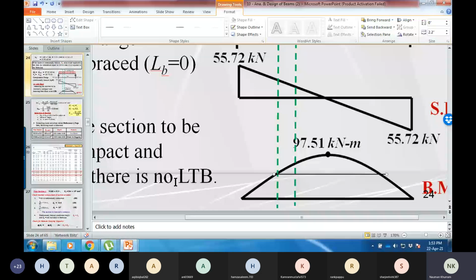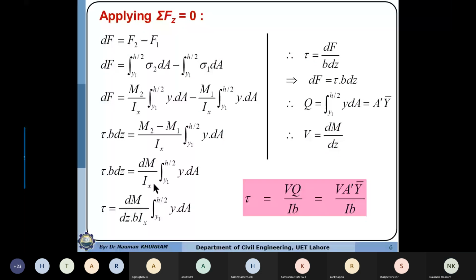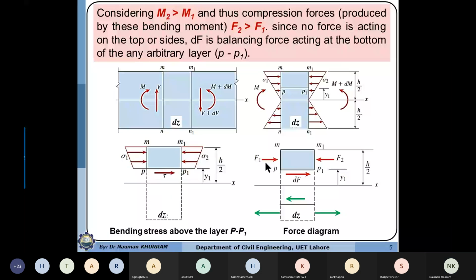So it means that if M2 and M1 are the same, this parameter will be 0. Then it means that F2 and F1 will be the same. So it means that there will be no shear force produced if F1 and F2 are the same.